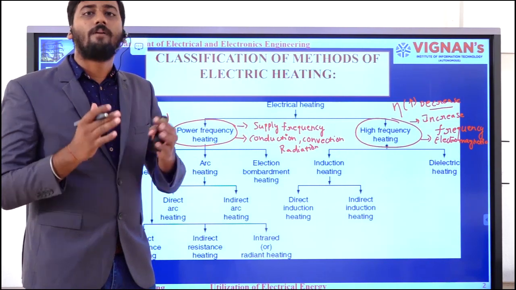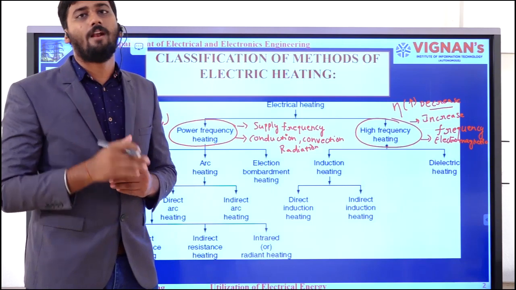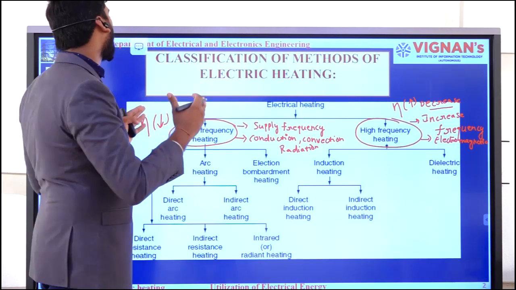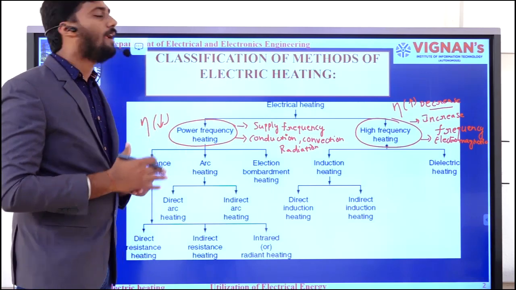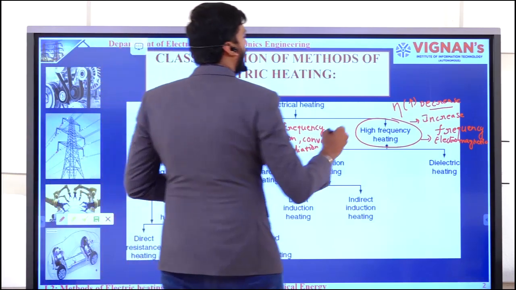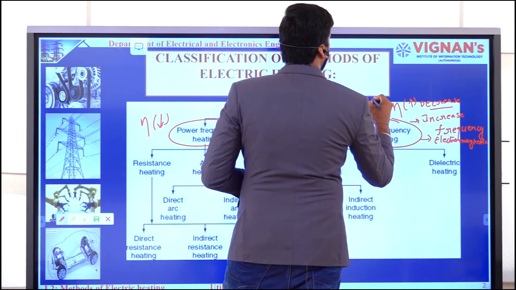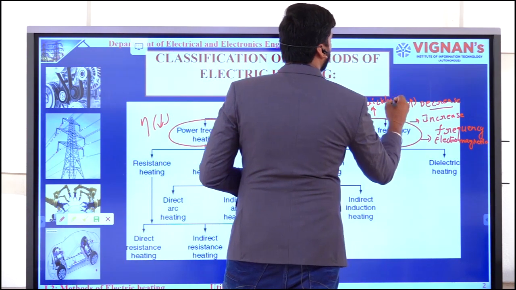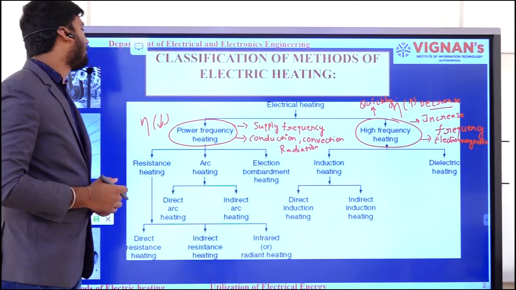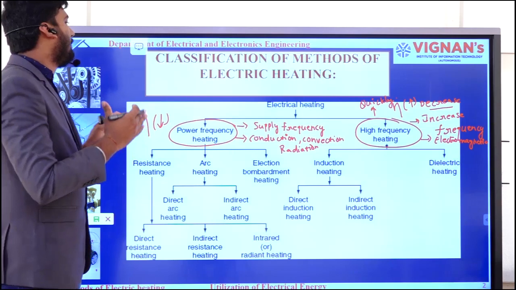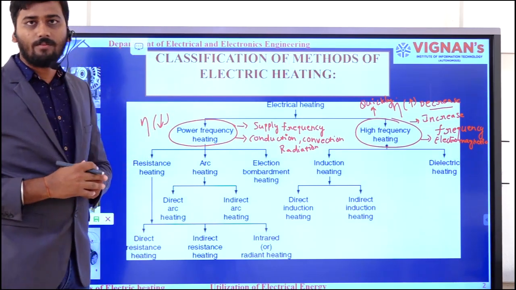For example, if I want to heat a particular object within a short period of time, which sort of electric heating should I choose? Definitely high frequency heating, in order to heat a substance quickly. Power frequency heating is somewhat slow. These are the basic differences between the two.